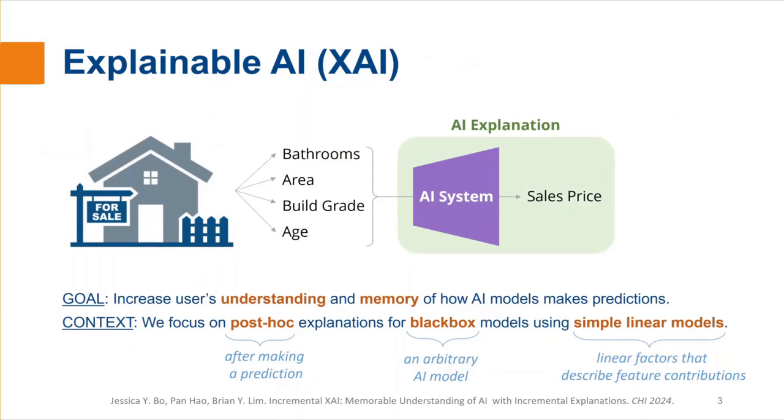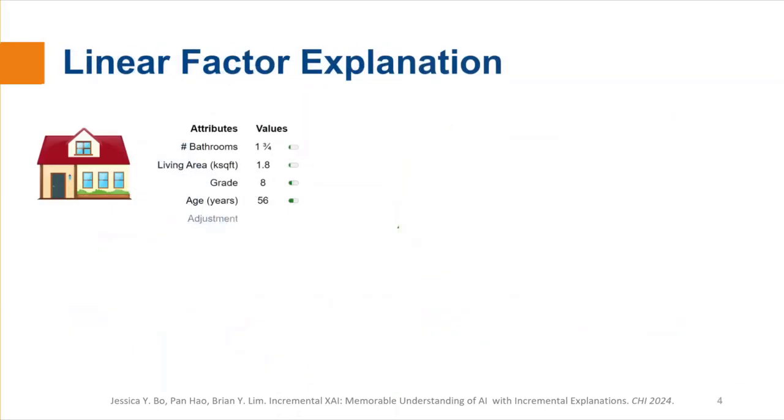Let's take a look at the explanation interface. Here, we have the attributes and their values, and the temperature bar shows the relative magnitude of the values, so this house is relatively smaller than the others. These are the linear factors. They explain that the AI system approximately weighs each bathroom to be $17,000, each kilo square feet to be $150,000,